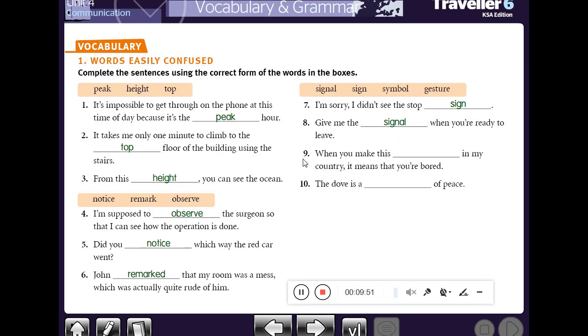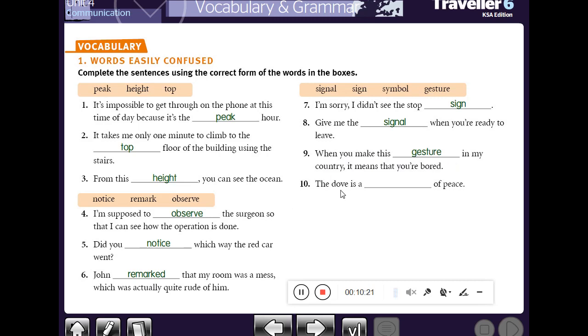Number 9, when you make this in my country, it means that you are bored. Here, the word bored means a feeling of being not interested in something or an activity. Okay, the word bored, it's a feeling. So the best answer here will be gesture. Okay, number 10.